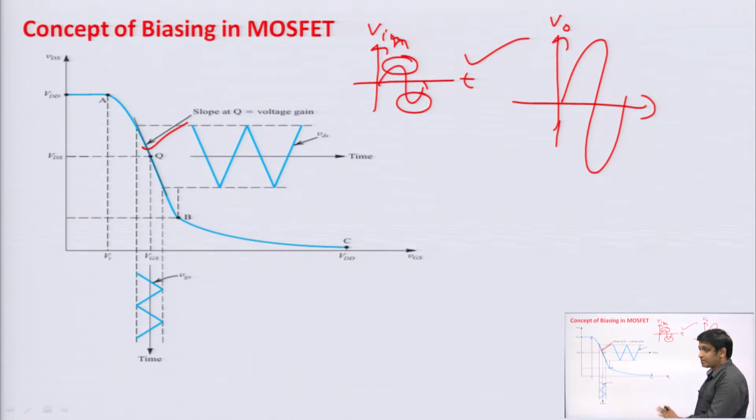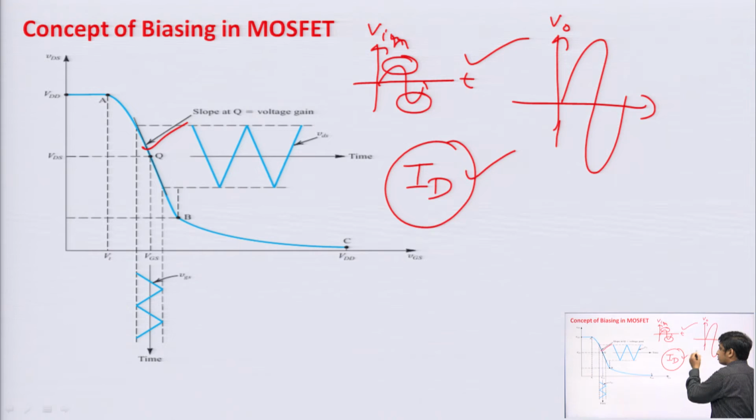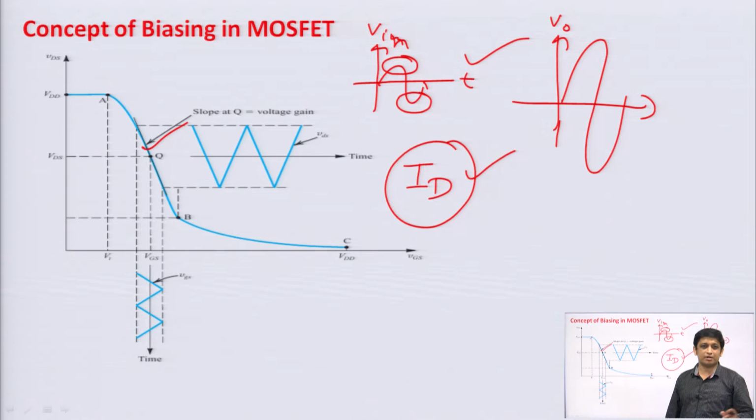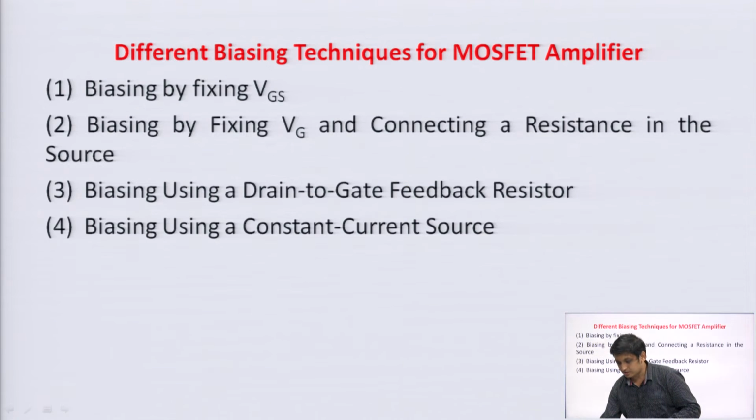So, in biasing we ensure that the drain current should not change due to variation in temperature. If there is a small variation in W by L ratio, your ID should not change. If your drain current changes, then your operating point will shift, and distortion may come at the output. In order to remove these problems, we do the biasing.